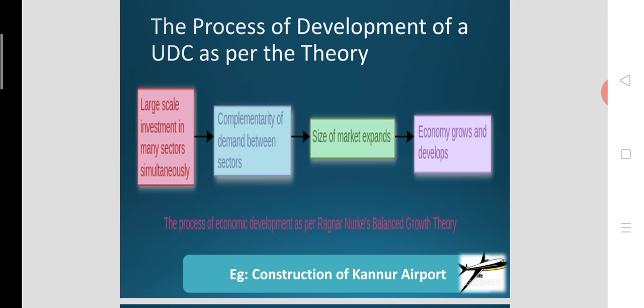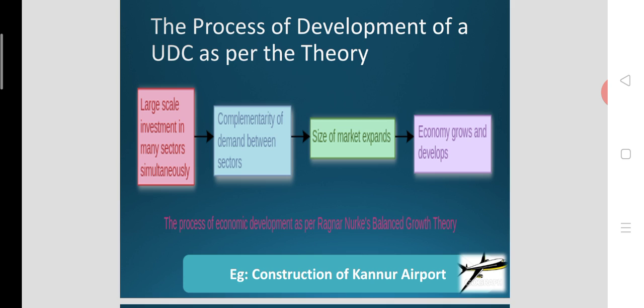Complementarity of demand can be easily understood from the construction of Kannur International Airport. The recently inaugurated and constructed airport is Kannur International Airport. When Kannur International Airport is built, it led to the complementarity of demand between many sectors of the economy.